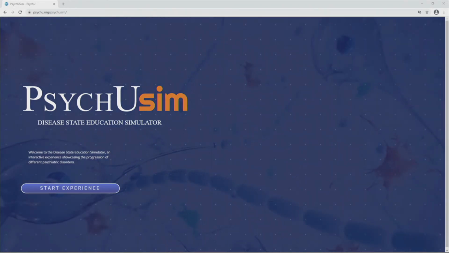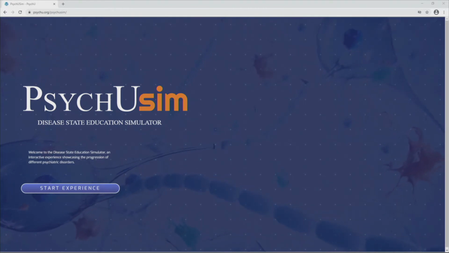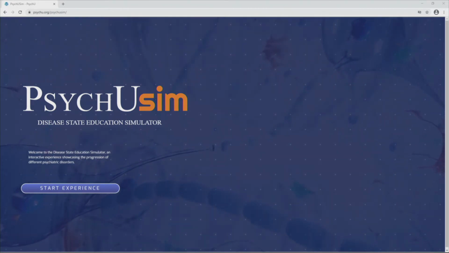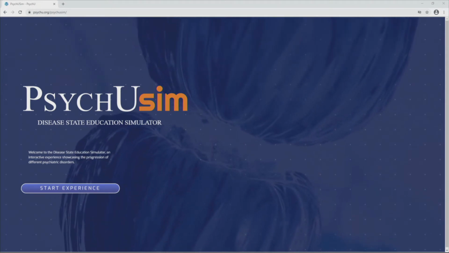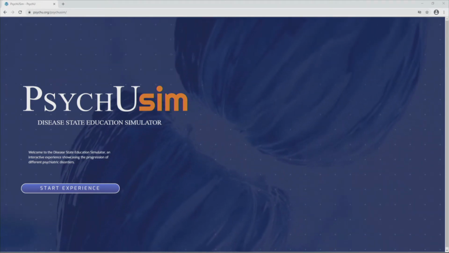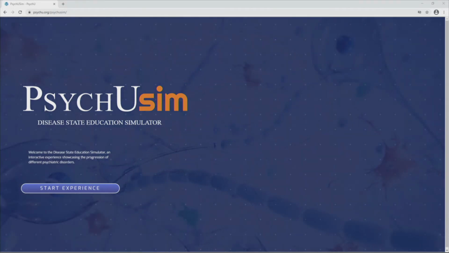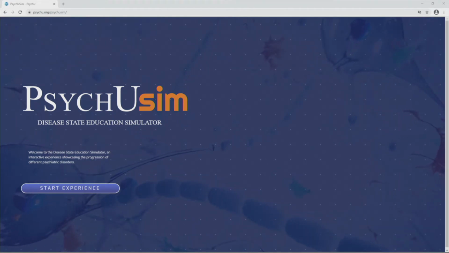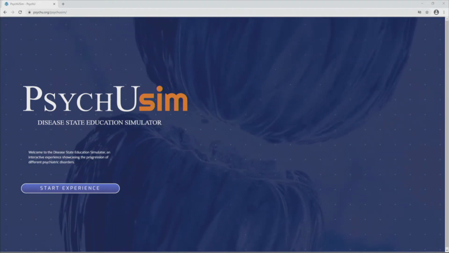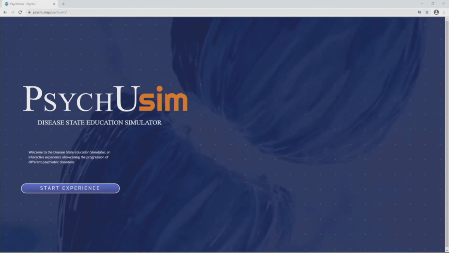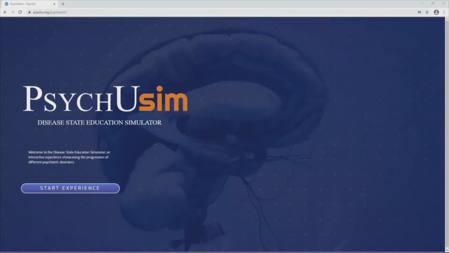Ultimately, PsychUsim provides to the user something that's visually pleasing beyond just another slide deck, and the educational features are designed to be easily understood. The science covers a wide range of topics and includes information from several sources, so there's no need to click around to multiple websites or searches to find multiple forms of information. Healthcare providers ultimately will become better at understanding psychiatric illness and provide that better care to their patients.